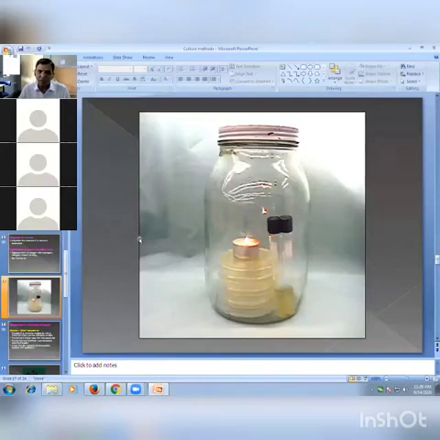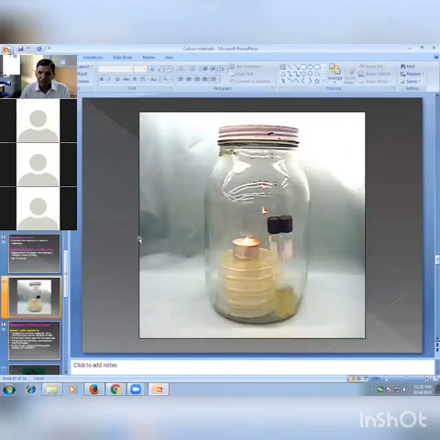But nowadays 100% anaerobic condition is not produced, and that's why this method is now used for the growth of capnophilic bacteria. Capnophilic bacteria are those bacteria which require more carbon dioxide, 5 to 10% CO2, for their growth. For their growth, this candle jar is used in our laboratory. Examples of capnophilic bacteria are Neisseria, Streptococci, H. influenzae, and Brucella abortus, which also requires a larger amount of carbon dioxide.